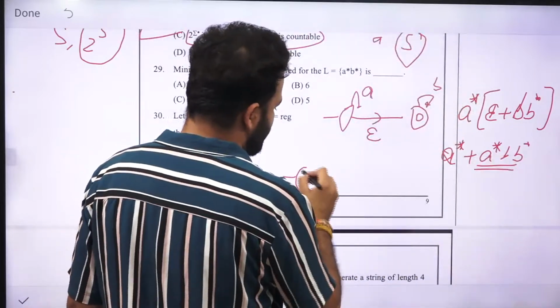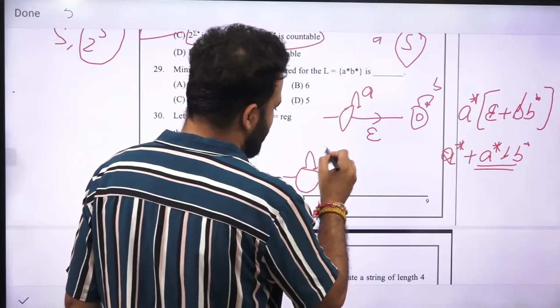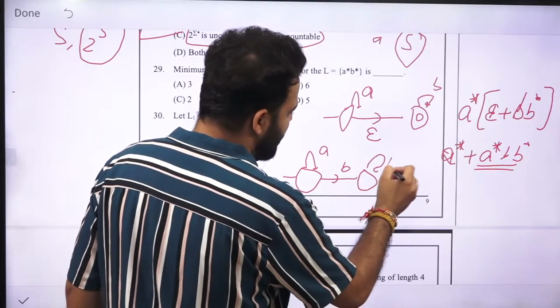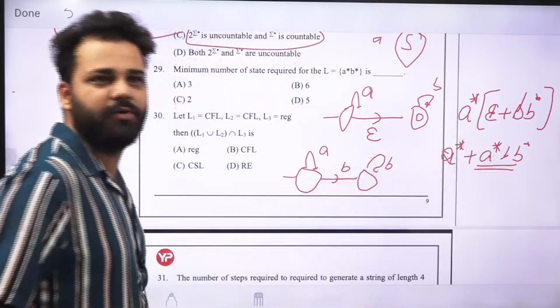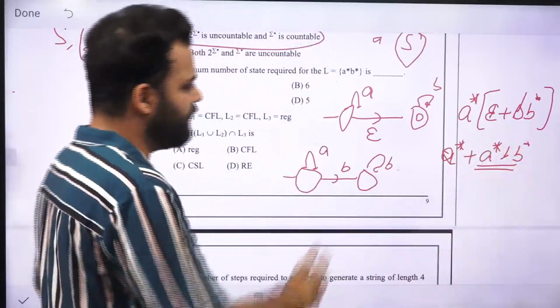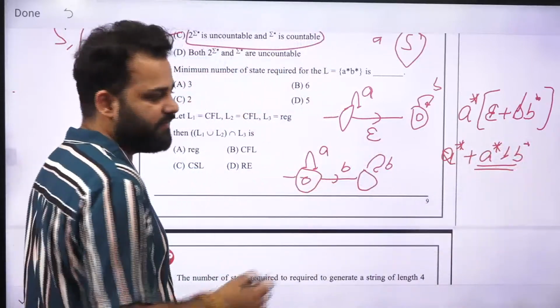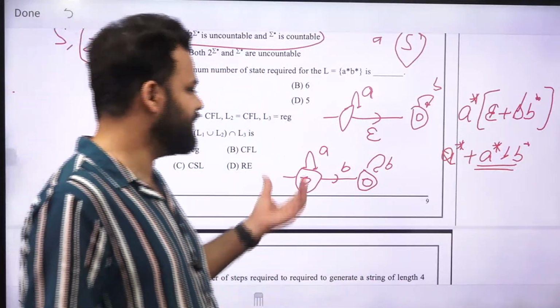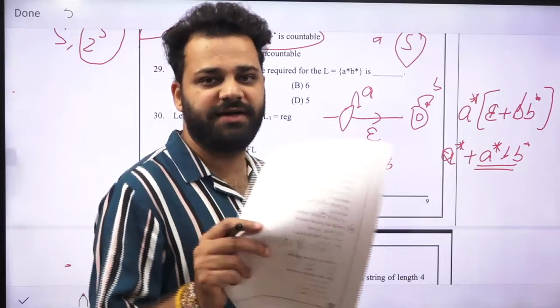For A star, the NFA will be, for A star, then we are having B, then we are having B star. And as there are two regular expressions, it is the sum of two regular expressions, A star and A star BB star. So for A star, the final state will be this. For A star B star, the final state will be this. Now this is the NFA, which is a dead NFA.